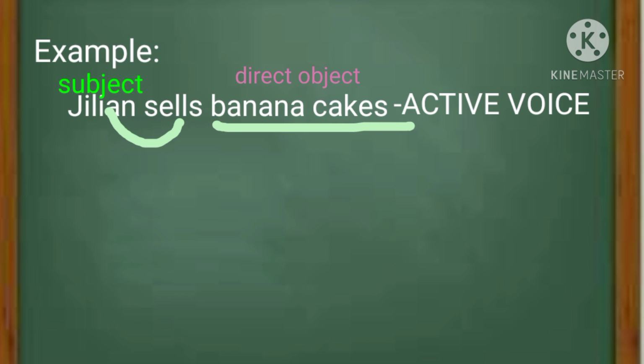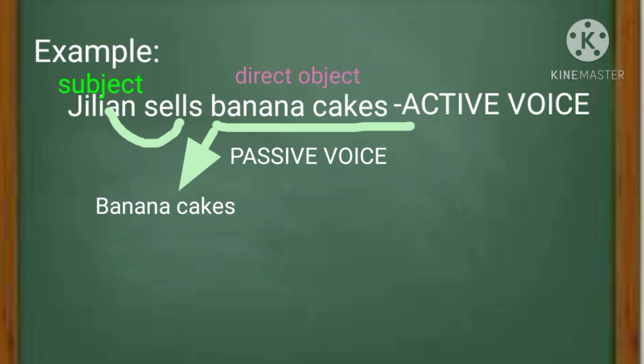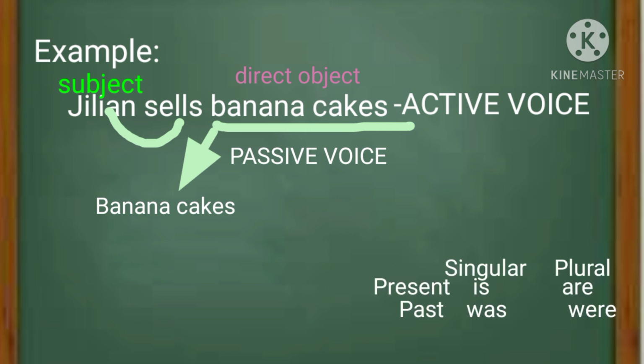We can transform this active voice to passive voice. In changing active voice to passive voice, we have to make your direct object in the active voice the subject of your passive voice. Next, we need helping verbs. These are the choices of helping verbs if your verb in the active voice is only one word. For present, we have is for singular subject and are for plural. For past tense, we have was for singular subject and were for a plural subject.